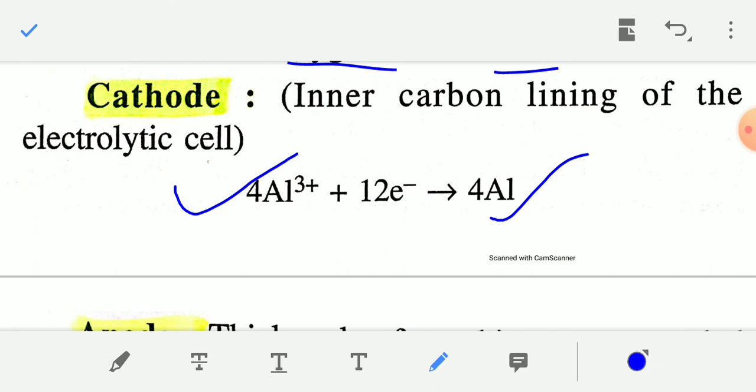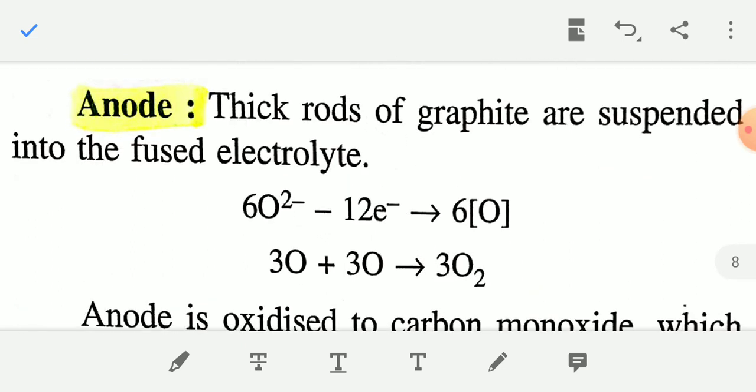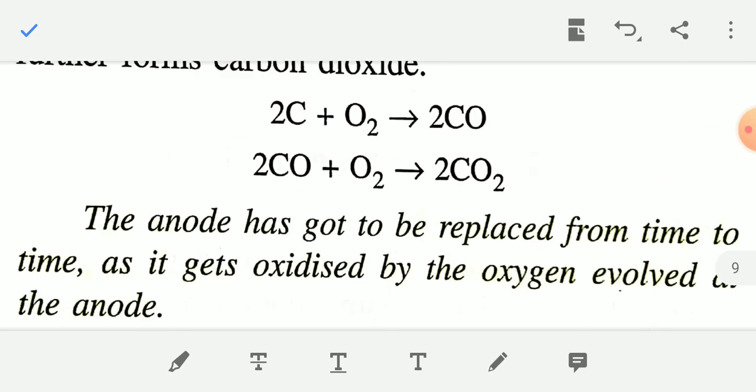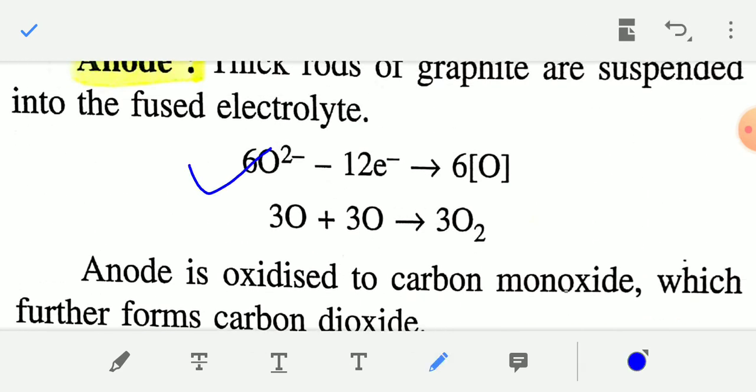So 4Al3 plus plus 12 electrons gives 4Al. And the anode reaction is: thick rods of graphite are suspended into the fused electrolyte, which act as the anode. At the anode, the O2 minus ions each release 2 electrons, and the O2 minus ion is converted into an oxygen atom, and now these oxygen atoms combine to give oxygen gas.